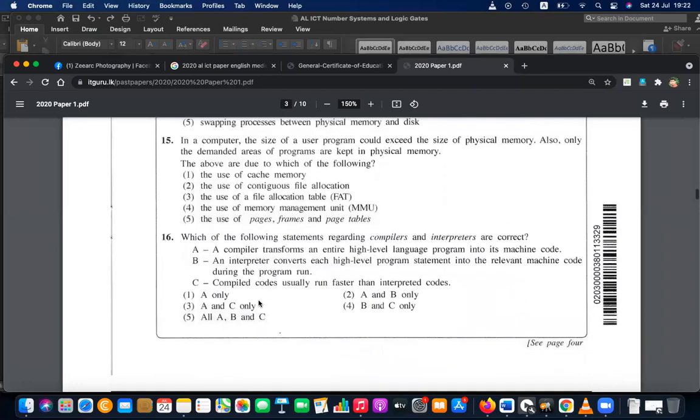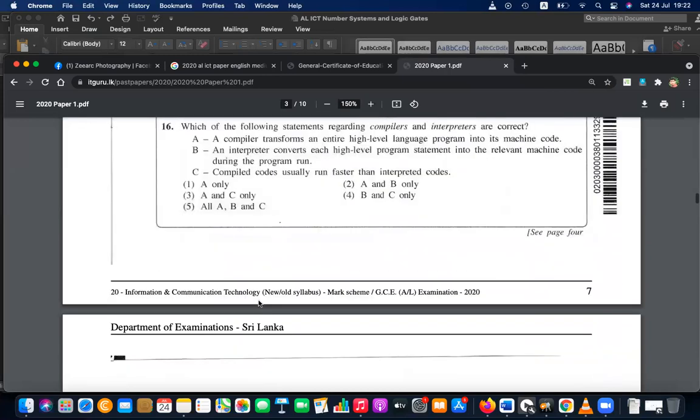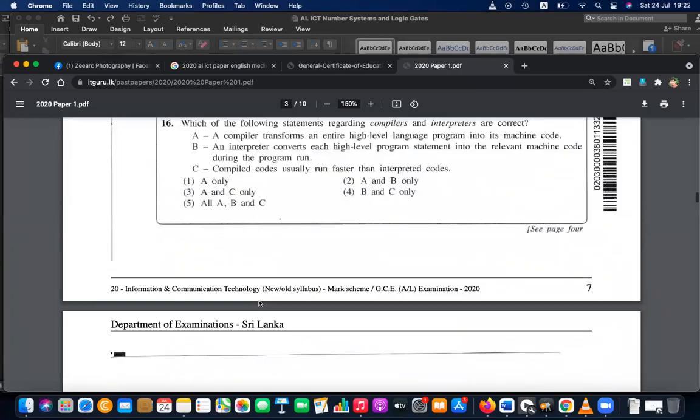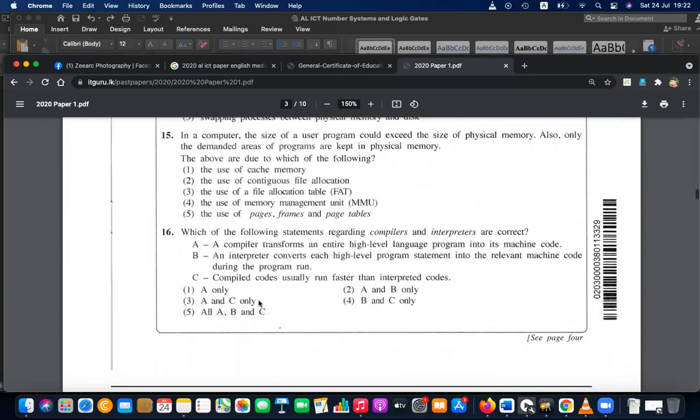This is also related to systems, 15 and 16. Okay, let's quickly discuss 15 and 16 and stop for today. So then we have discussed 8 questions, right? 15 and 16. Please quickly answer that part also.